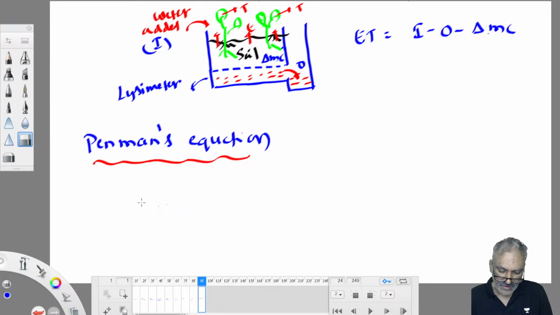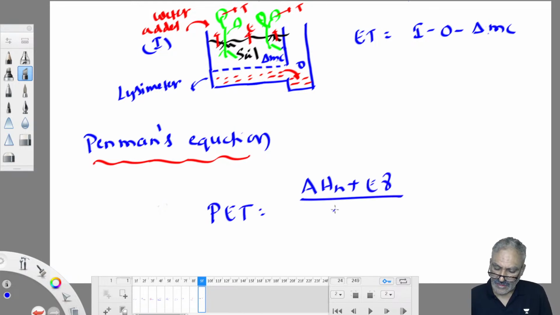Straight away you can work out potential evapotranspiration. PET equals A into Hn plus E gamma, by A plus gamma, sorry. Understood?